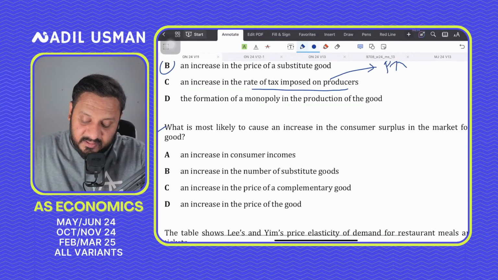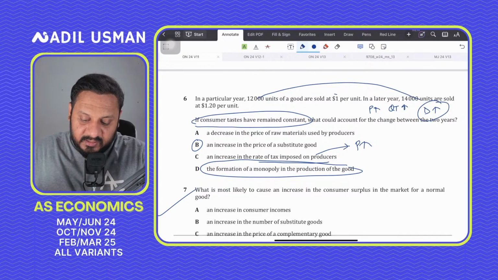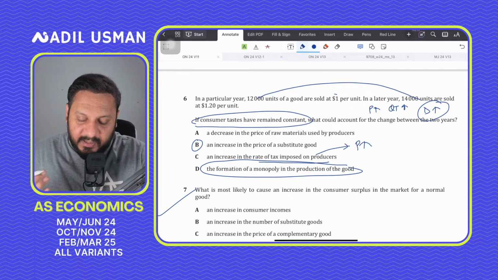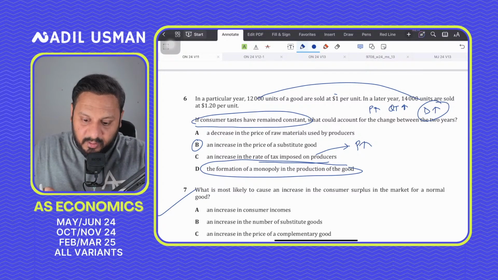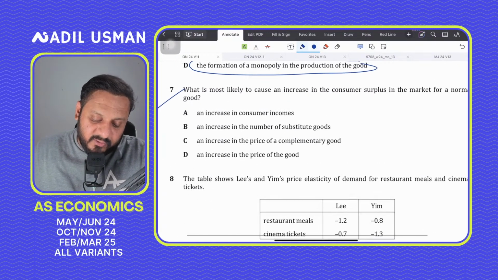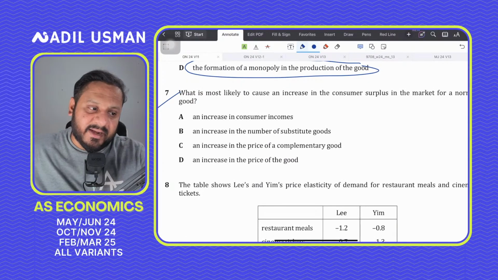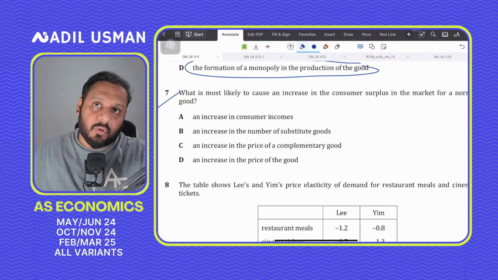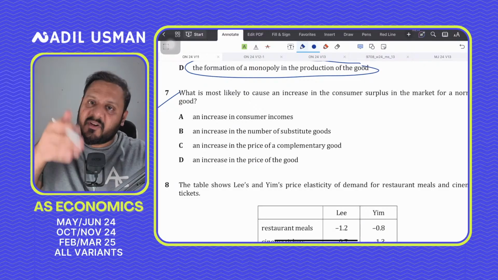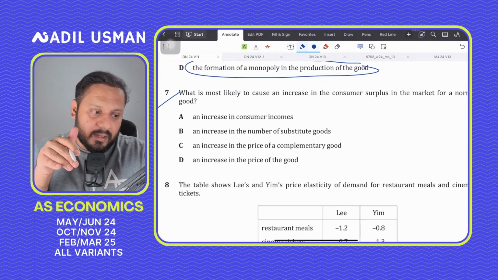This is a very vague sort of statement. On the basis of this, we can't conclude definitely that price and quantity are increasing, but based on C, we can definitely conclude. So for things that we can definitely conclude, we mark them. Question 7, what is most likely to cause an increase? Let me tell you again, it's not that the fight is between the right and the wrong answer all the time. The fight is between what could be an answer versus what is definitely an answer. What could be the right answer versus what is definitely the right answer.